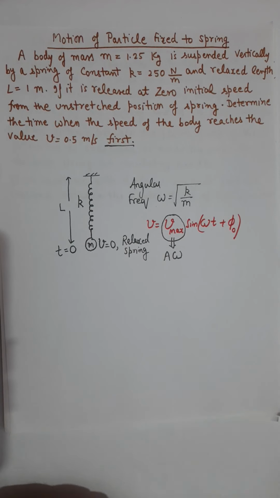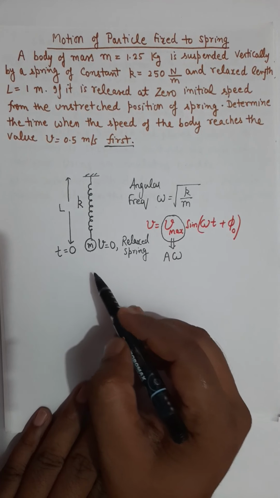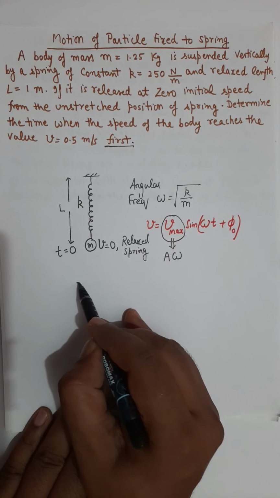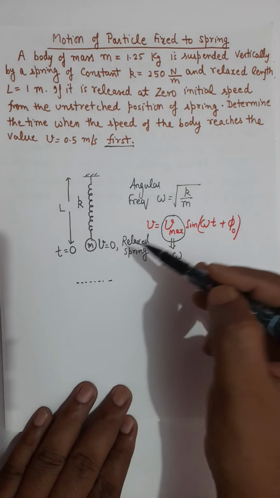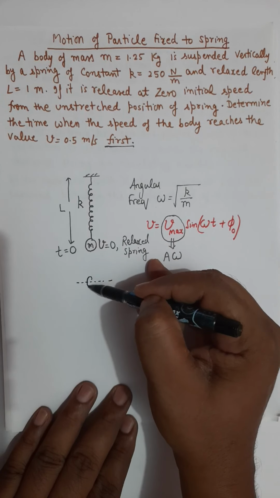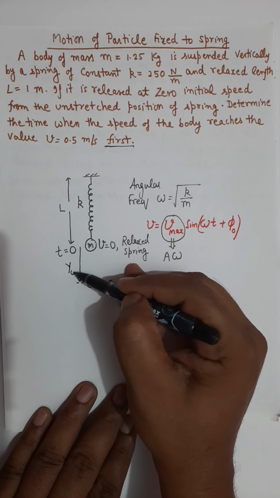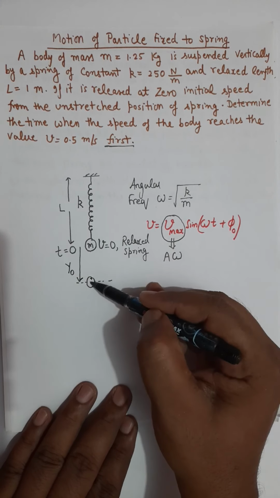And the amplitude can be obtained by finding its mean location. When this particle is released, it will fall down, and after a certain displacement, let's say y naught, there will be a force mg on the particle, and the spring will be stretched, so there is a force from the spring, k y naught.